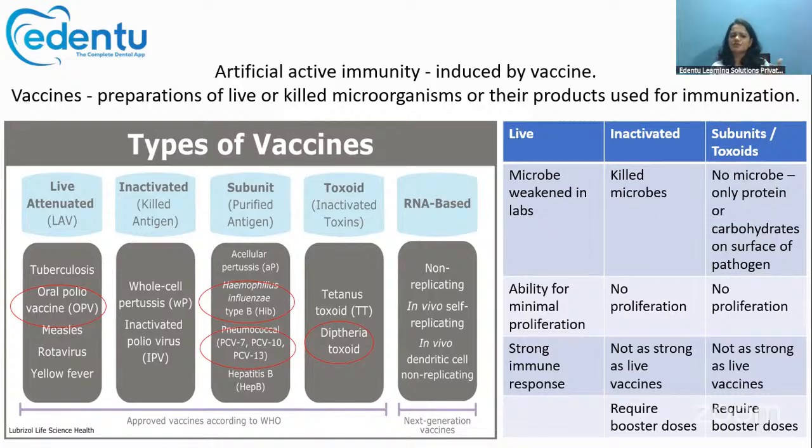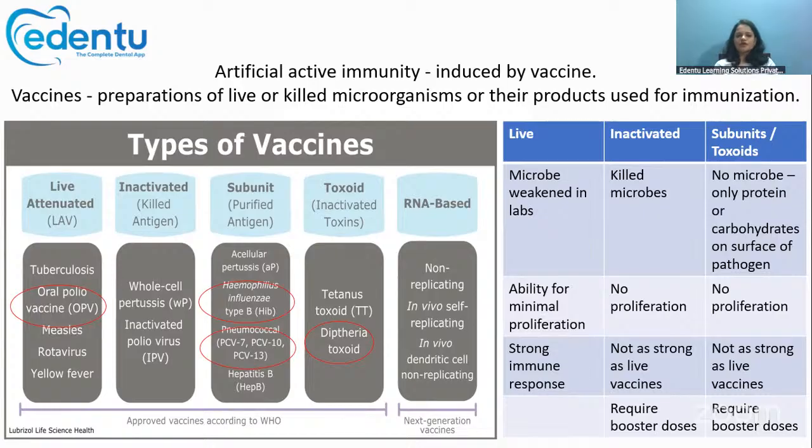Then there is the subunit vaccine or the toxoid vaccine. Subunit vaccine means the whole of the microbe is not used, only a particular protein or carbohydrate that is present on the surface of the antigen, that alone is used. So that's called the subunit or the toxoid. Since only a part of the microbe is used, here also no proliferation is happening inside the body. So it is also not as strong as live vaccine. So again, booster doses are required.